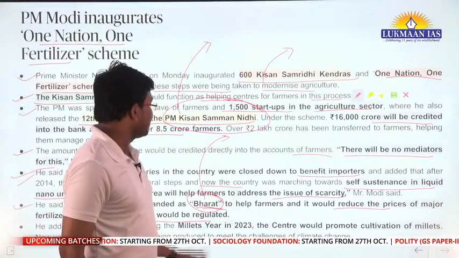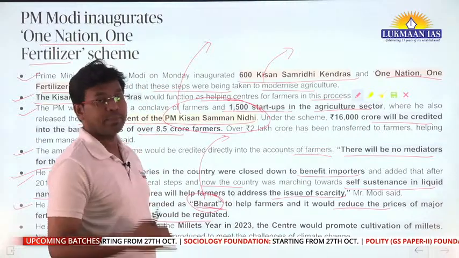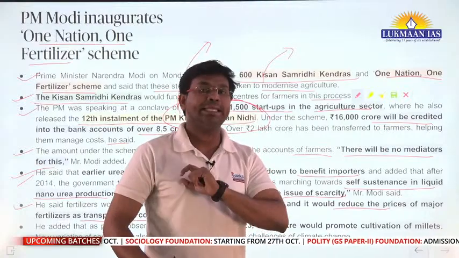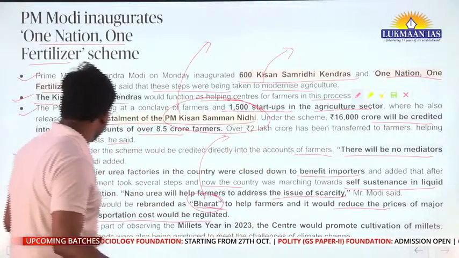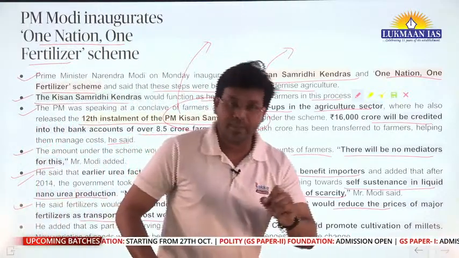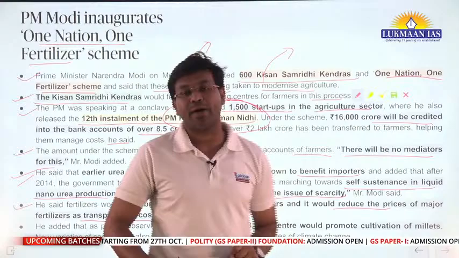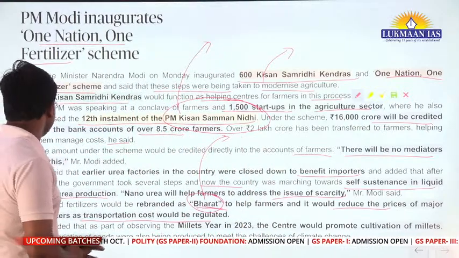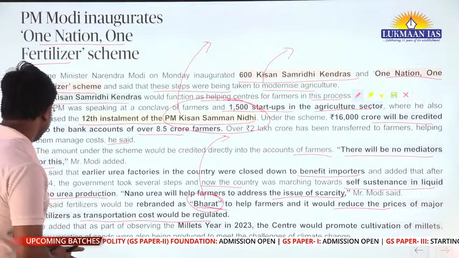Apart from this, it will also help farmers by reducing prices, because the government is going to regulate the transportation cost for fertilizer. Why? So that it becomes cheaper for farmers to procure nano urea, okay.